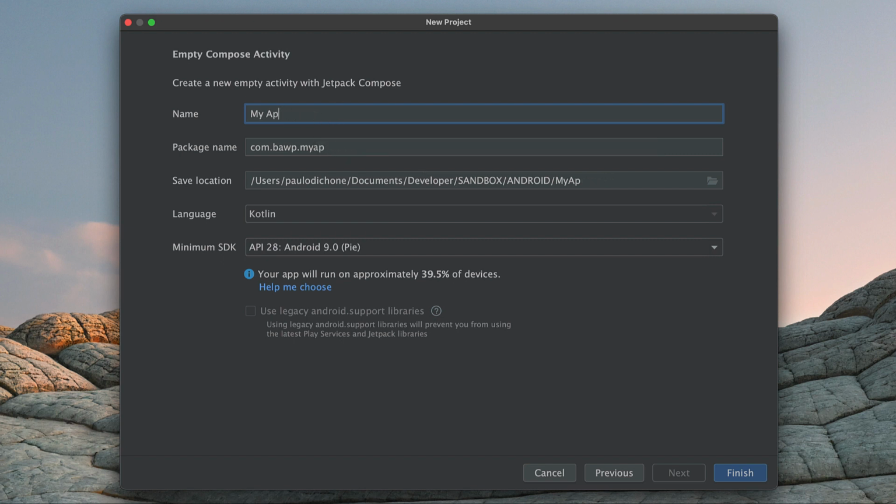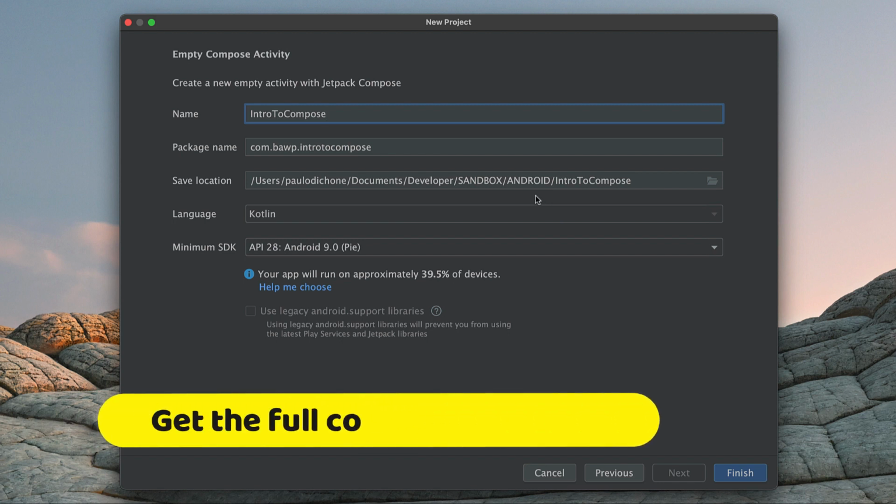I'm going to give it a name. I'm going to say Intro to Compose. So we're going to start from the beginning with Compose, dissecting the major components of a Compose project and a Compose application. So whatever you want, you can name it. And of course, for a package name, mine is pre-populated with this package name, but you can choose whatever you want. And make sure you have a location where you're going to save this. So I do have a sandbox Android folder on my machine. Make sure we have Android Kotlin.